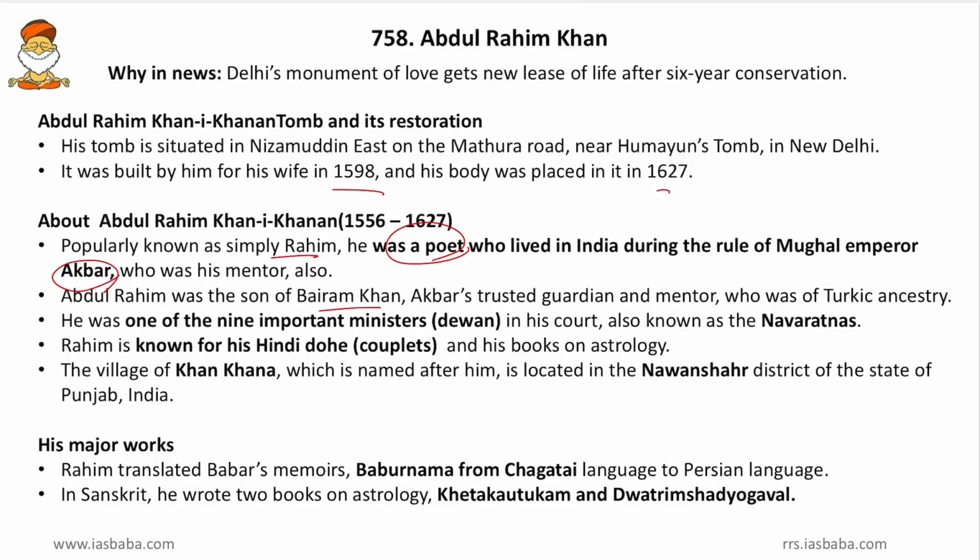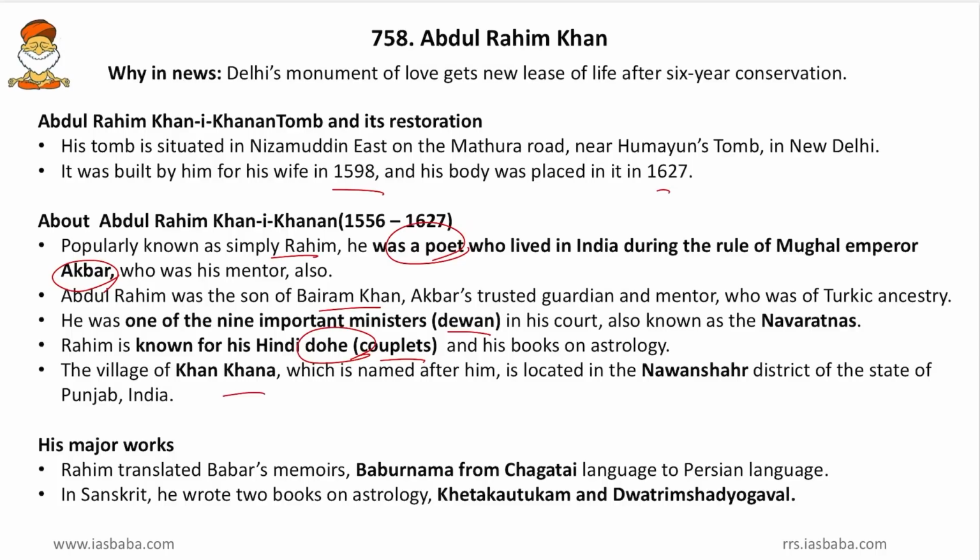Friends, Bairam Khan was a famous personality, and without him, Akbar would not have established the kingdom. Then he was one of the 9 important ministers or Diwans in his court, also known as Navaratnas. So friends, he was one of the Navaratnas in Akbar's court. Friends, Birbal, Tansen and others, we will remember that also. Then Rahim is known for his Hindi Doha or couplets and his book on astrology. So these Dohas and astrology we will remember. Friends, Kabir Das is also famous for Dohas, so even that fact is worth remembering.